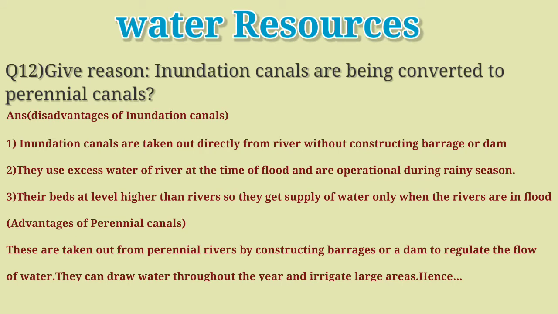Their beds are at a higher level than rivers, so they get supply of water only when the rivers are in flood. Advantages of perennial canals are: they are taken out from perennial rivers by constructing barrage or dam to regulate the flow of water. They can draw water throughout the year and irrigate large areas. Hence, inundation canals are being converted to perennial canals.